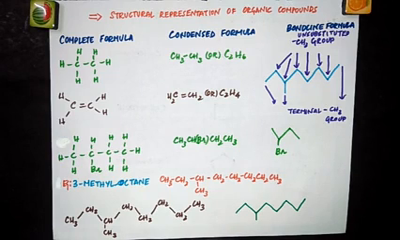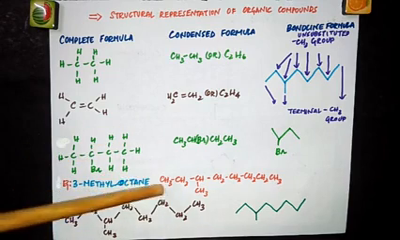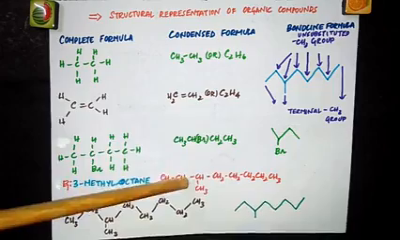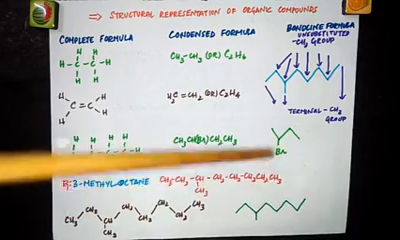Let's see one more example of bond line structure. I have taken 3-methyl octane. So this is the formula: CH3, CH2, CH, CH3, CH2, CH2, CH2, CH2, CH3.